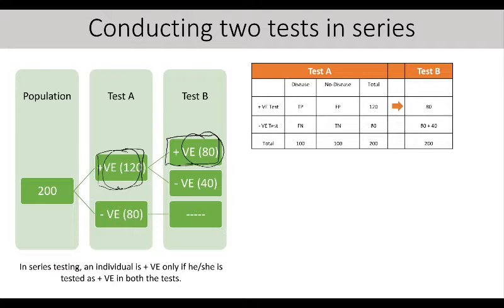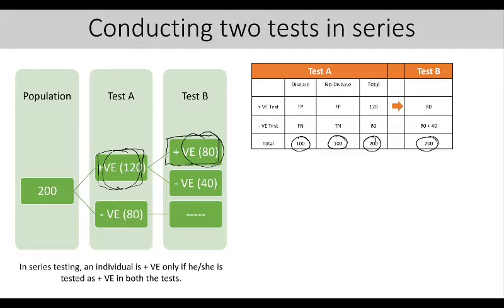Let's draw the 2 by 2 table. Remember that diseased and non-diseased individuals are fixed. They do not change. The test results change when you combine two tests. But when you combine two tests, miraculously diseased people will not become non-diseased and non-diseased people will not become diseased people. That one funda you need to be clear about.